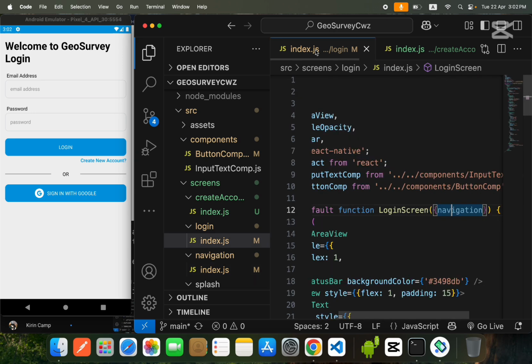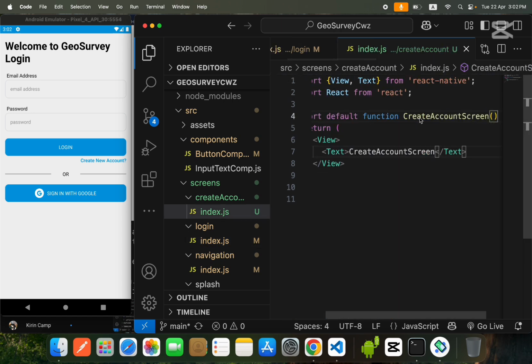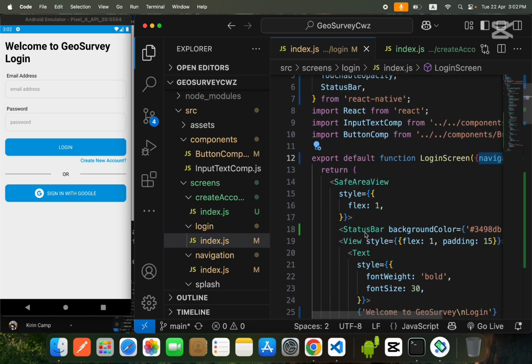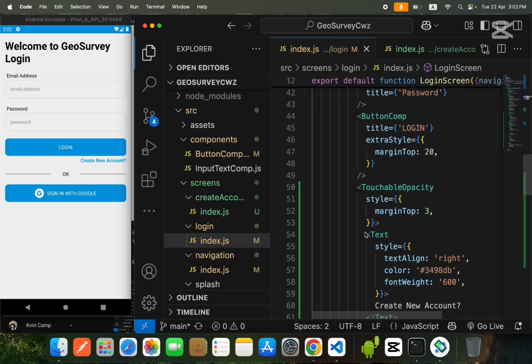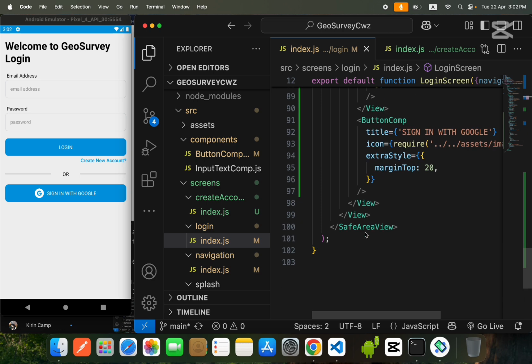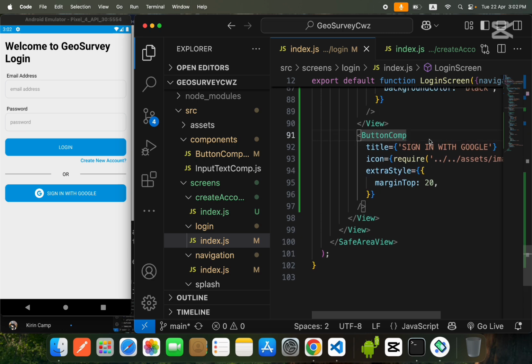That's why in every screen you can get this navigation object. Simple, we will copy the name of the screen, and whenever this button is pressed, I will navigate to the create new account screen.